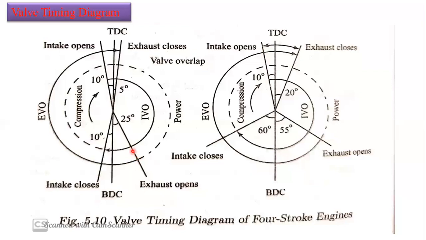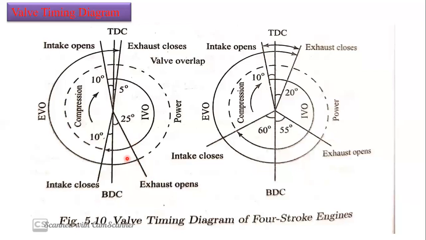Okay, and coming to the exhaust valve opening. Here, in the case of low speed engines, we are going to open the exhaust valve 25 degrees before BDC, and here we are going to take 55 degrees. This is a high speed engine, and in a high speed engine we are going to take 55 degrees before BDC. Okay, see here why we are going to open the exhaust valve.